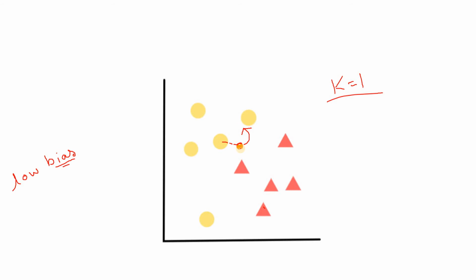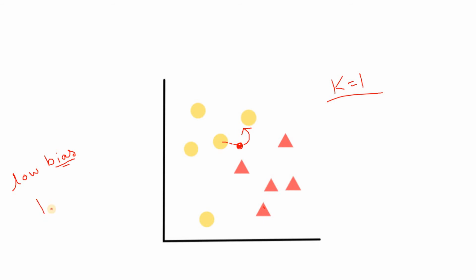So we are not applying the majority voting concept at all. There is no voting when the k value is small, when k is 1, because it is considering only one vote. Not majority voting, not mode, only one data point, and based on that it tries to predict the class of the unknown data. So there is a huge probability that a newly coming data point, which is unknown to our model, may be misclassified.